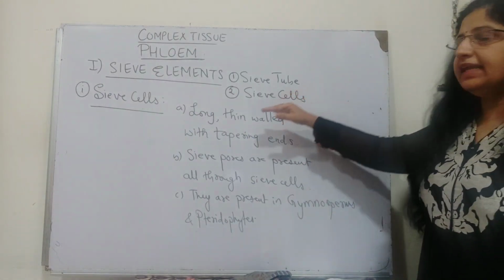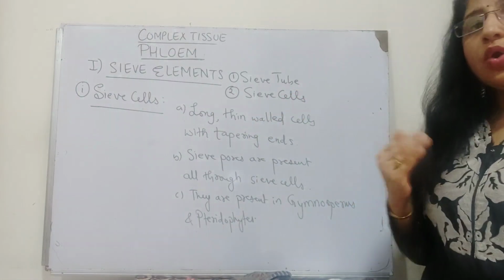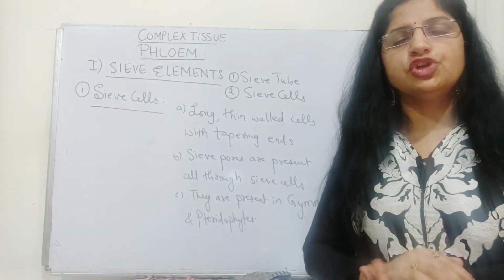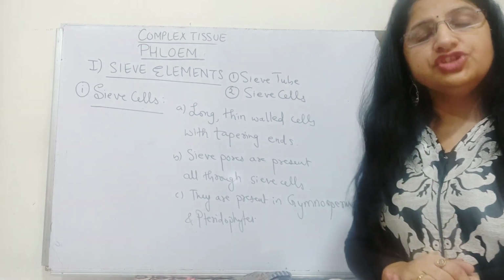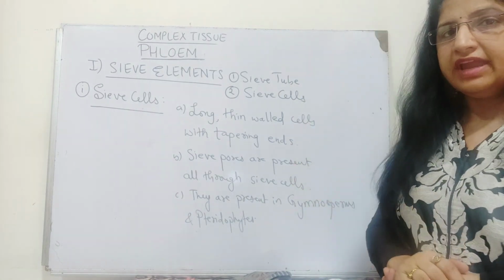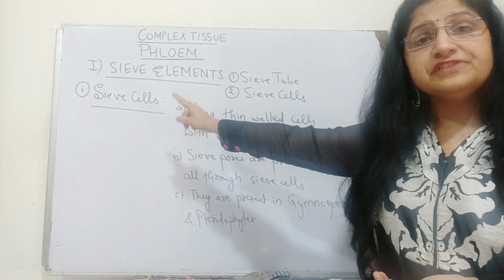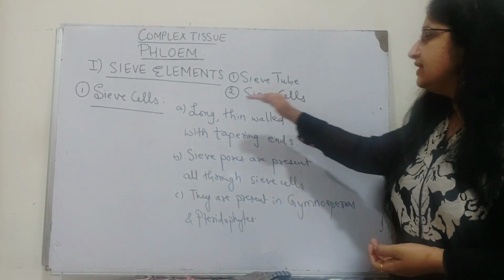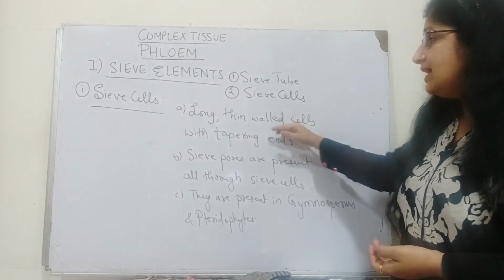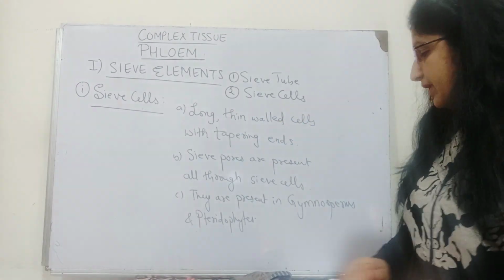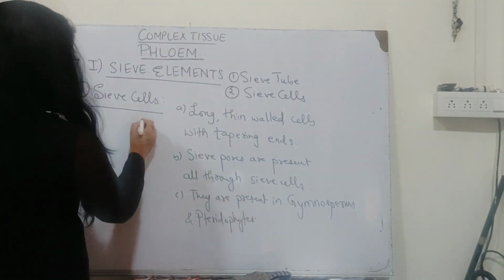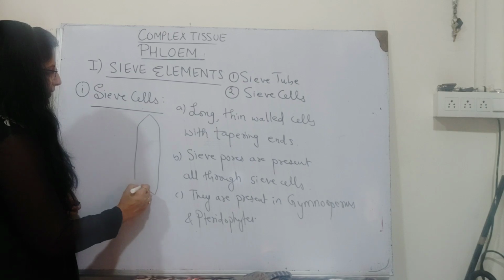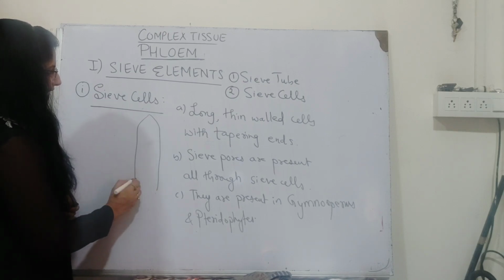Now the next component is the sieve cell. In contrast to the presence of sieve tube elements in angiosperms, in gymnosperms and pteridophytes we find sieve cells. Sieve cells are also long, thin-walled cells with tapering ends.